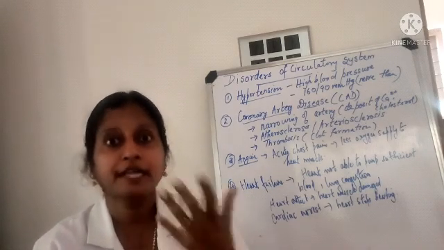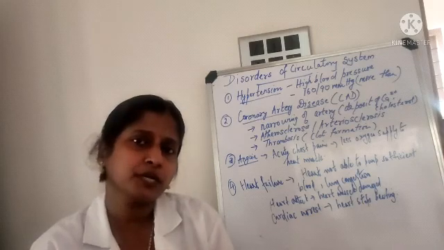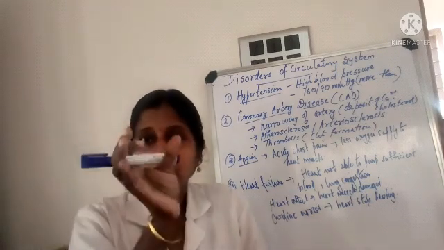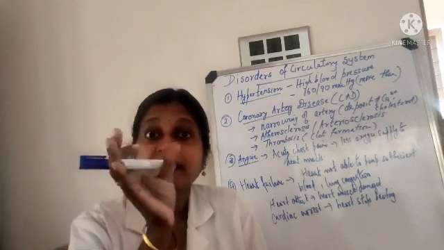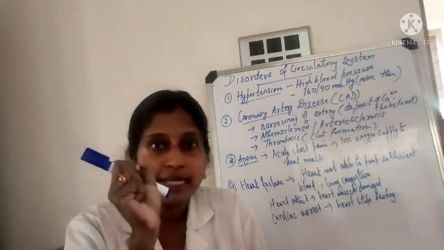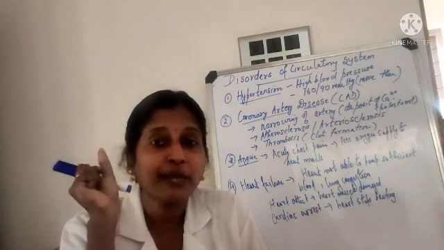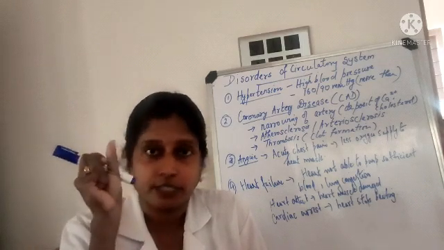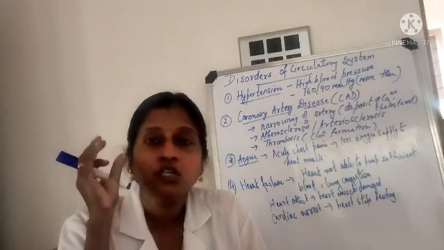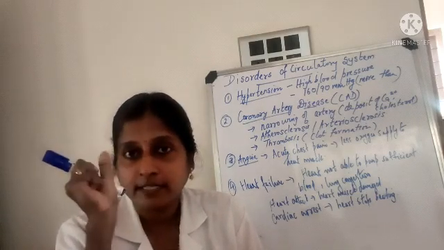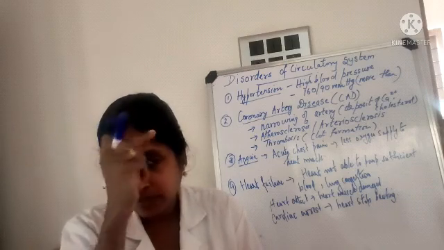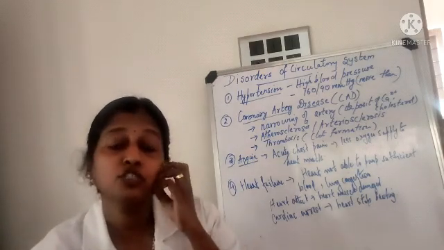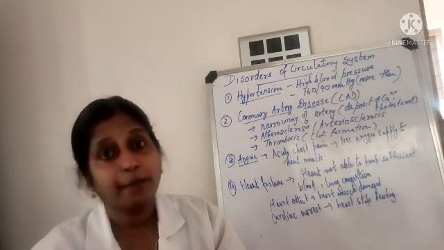The first is hypertension. So when does hypertension occur, do you think? It's nothing but high blood pressure. You know, when the heart is contracting, that is when the ventricles are contracting, at that time the pressure should be about 120 mmHg. So systolic pressure, contraction, systole, you know, isn't it? So when the ventricles are in a contracted state, when you are seeing the blood flow through the arteries, it should be how much? It should be 120 mmHg.